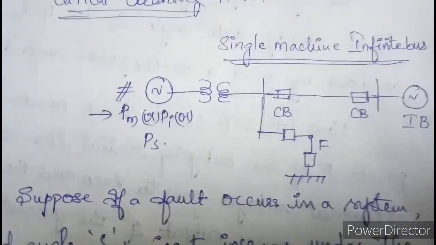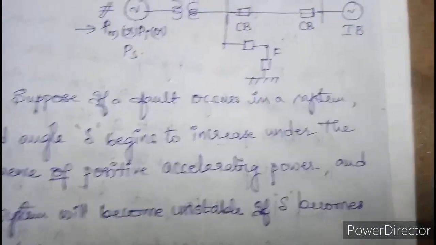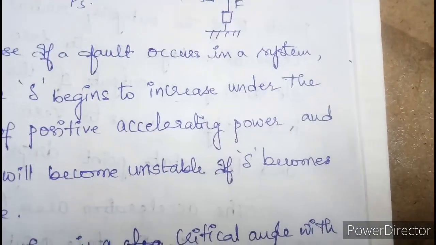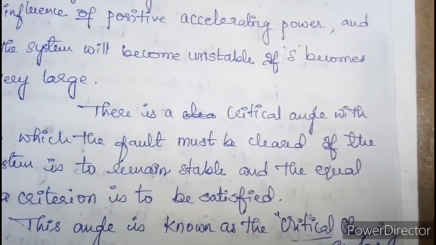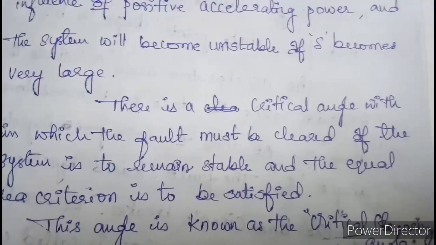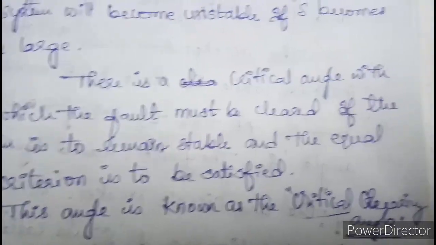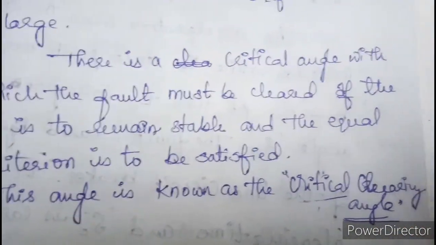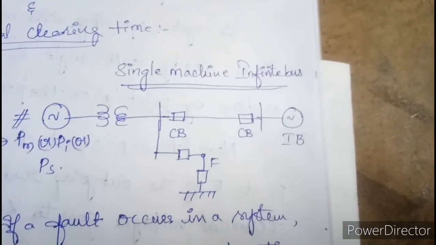Suppose a fault occurs in the system. At that time the load angle rapidly increases, thereby influencing the accelerating power on the system, and the system becomes unstable. So delta is automatically large. So there is an angle by which the fault must be cleared if the system is to remain stable. This is when the equal area criterion is satisfied, and that angle is known as the critical clearing angle.